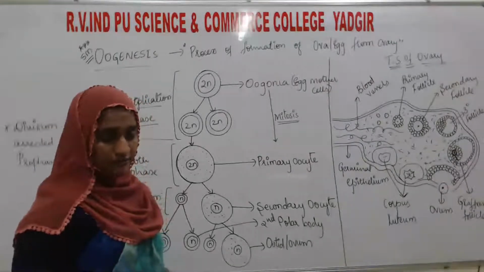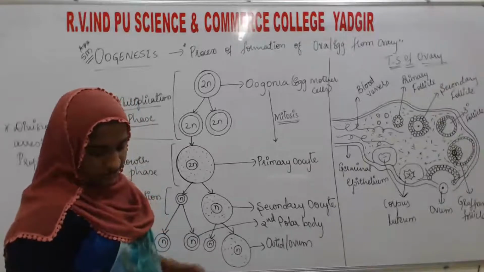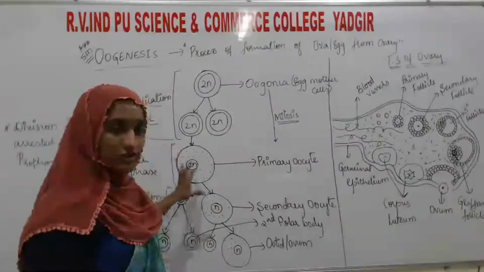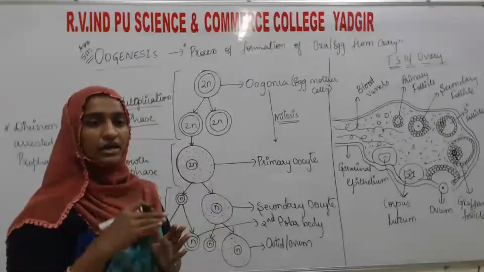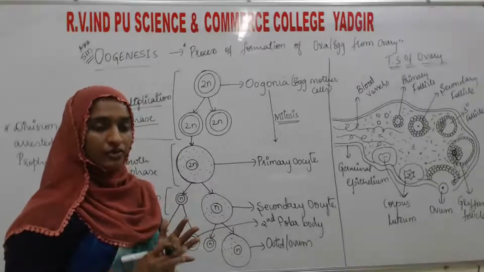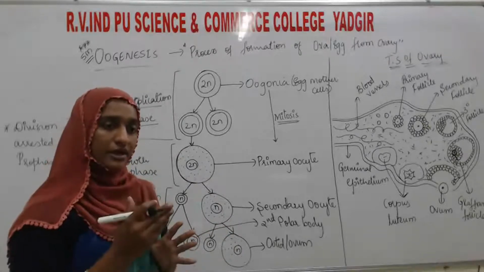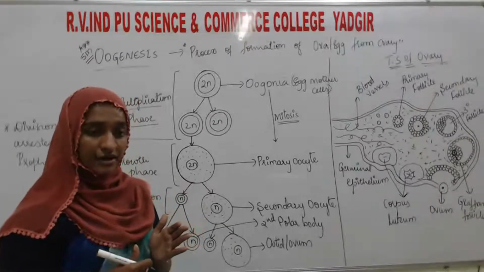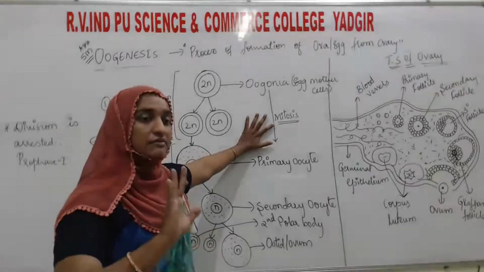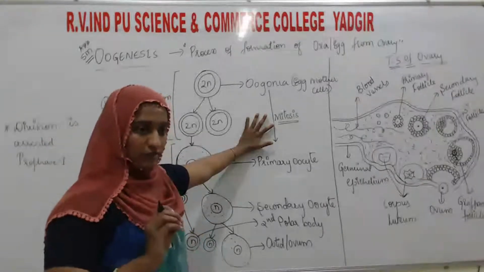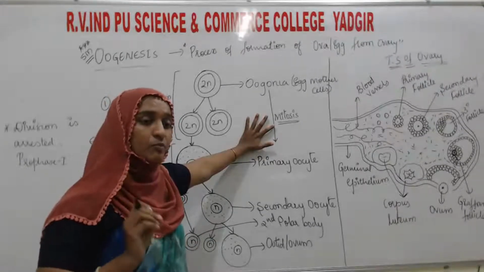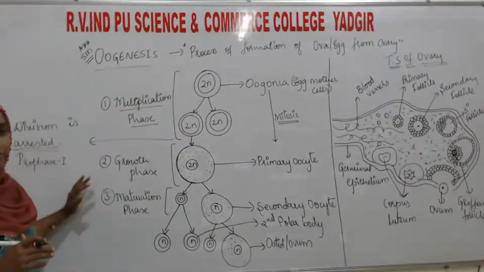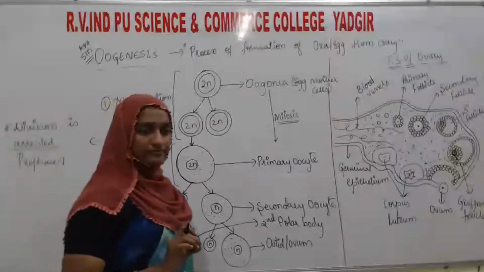Listen carefully here: the cell starts to divide and enters into mitosis. After that, one division. You already know the different phases of mitosis: prophase, metaphase, anaphase, telophase. When it enters the mitotic phase after interphase, the division stops at a certain point. At what time? When it enters the prophase. Here I told you, arrested means it stops at prophase 1.